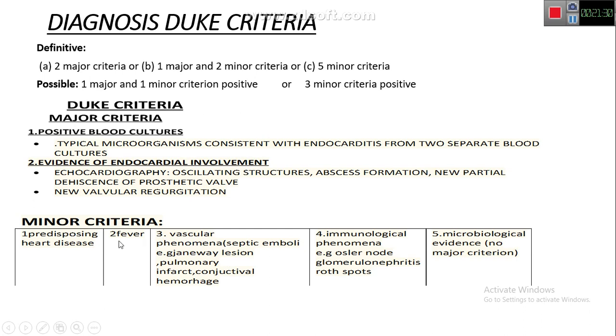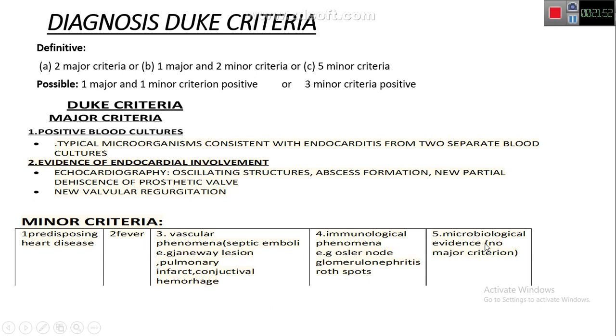So vascular phenomena is also the third criteria. The fourth is immunological phenomena. Antibodies which are formed against the bacteria in infective endocarditis can cross-react with the tissues on the other parts of the body, like Osler's node in the palms and soles, glomerulonephritis in the kidney, and Roth spots in the retina.